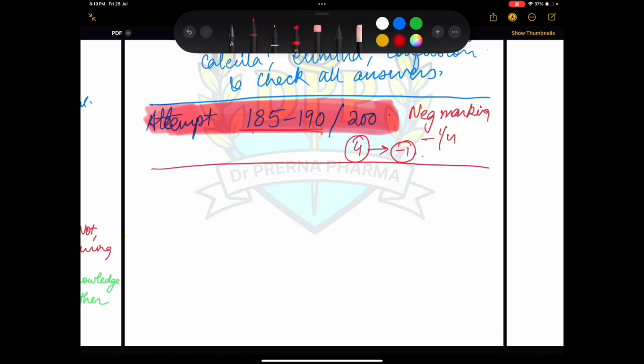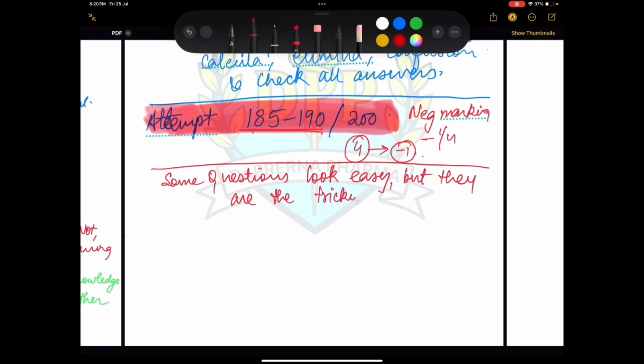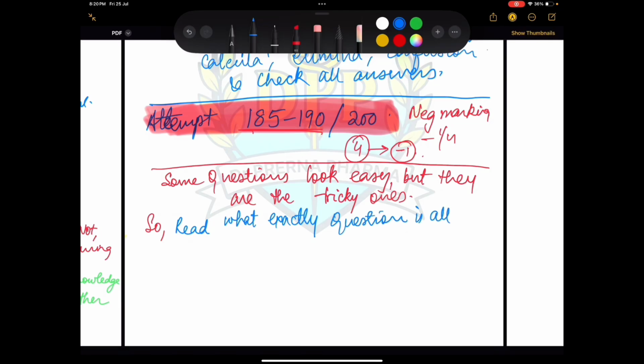Now, one more important thing I want to tell you. Some questions look very simple, they look easy, but usually they are the tricky ones. So you have to beware of them. Anything that looks easy is tricky. Please understand that. So read exactly what the question is all about. Don't take any question easy, don't take any question carelessly. What is important? No carelessness and no overconfidence. Okay? Please take care of this.